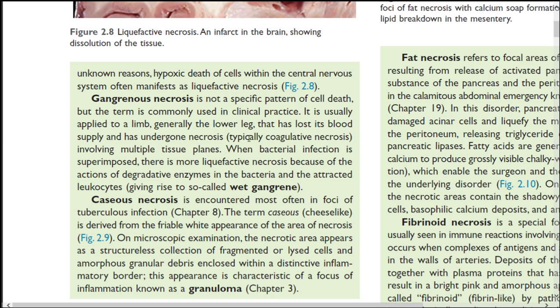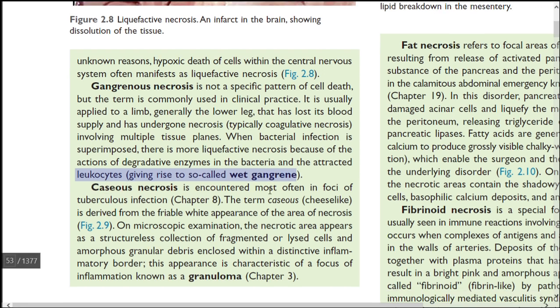But here, when bacterial infection is also superimposed, there is more liquefactive necrosis, because the bacteria produce degradative enzymes and the attracted leukocytes give rise to wet gangrene.